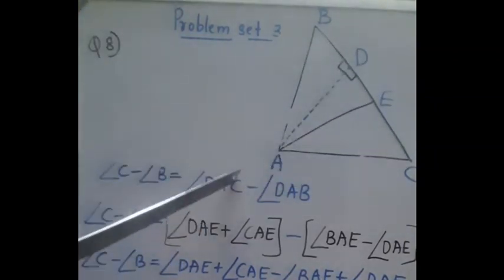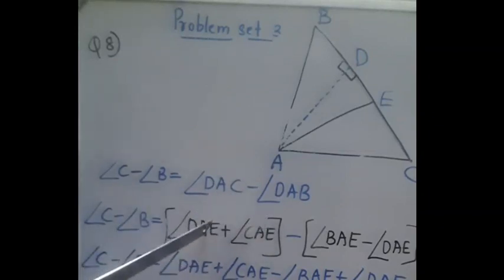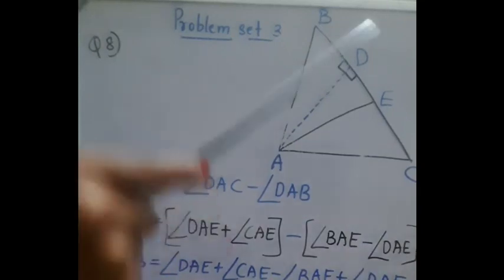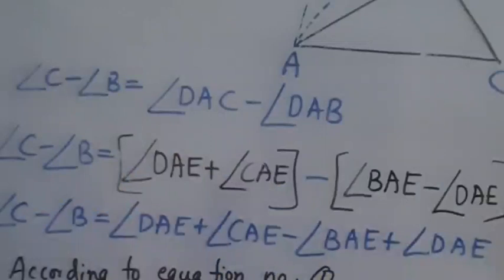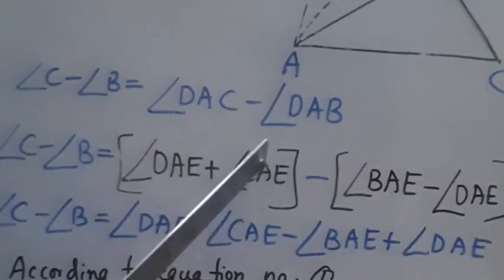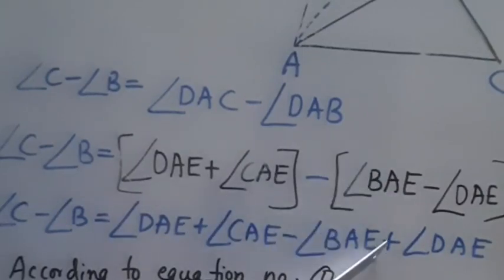So this entire thing we split using the angle addition property, that is, if we add these two angles we will get this angle. Now minus angle DAB can be written as angle BAE minus angle DAE. Now we will remove the bracket. Angle C minus angle B is equal to angle DAE plus angle CAE minus angle BAE. When you remove the bracket, this minus becomes plus DAE.